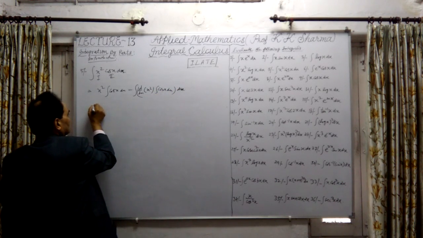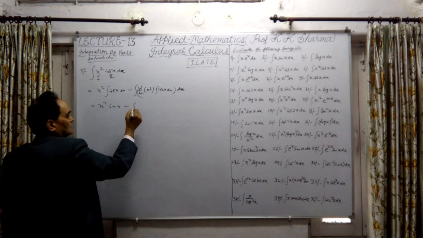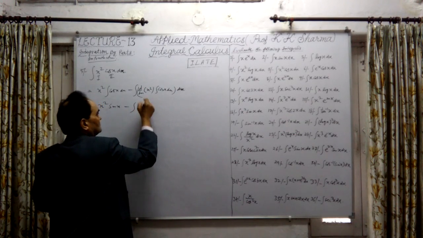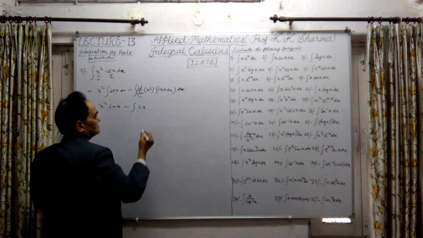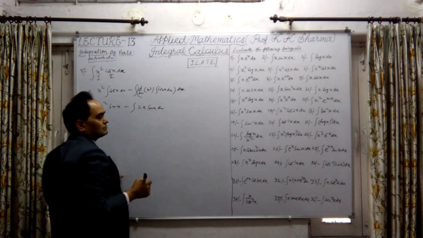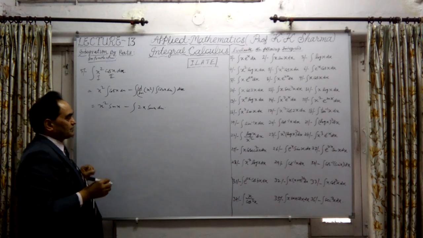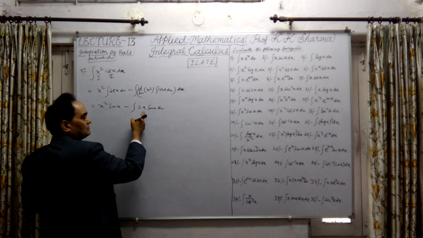Okay, so this will give us x square times the integration of cos x, which is sin x, minus the differentiation of x square, which is twice x, times the integration of cos x, which is sin x. So here is the repetition of the by parts method. Again, x sin x is obtained from the same formula.